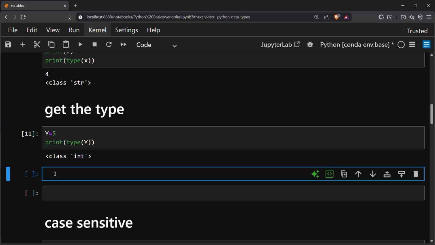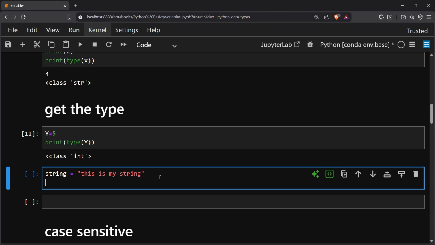And if I want to get the type of my string, I first need to make a string variable and assign a value to it. This is my string and I want to print the type of the string variable.